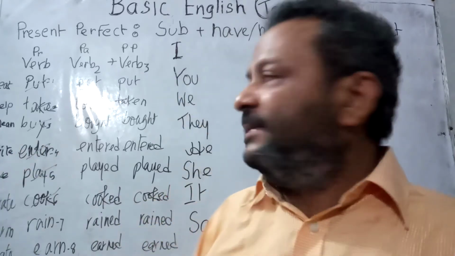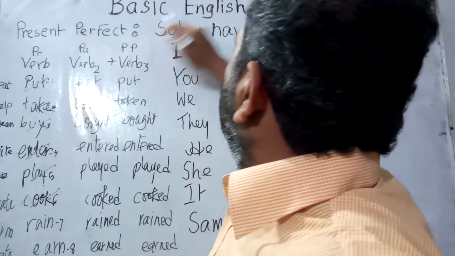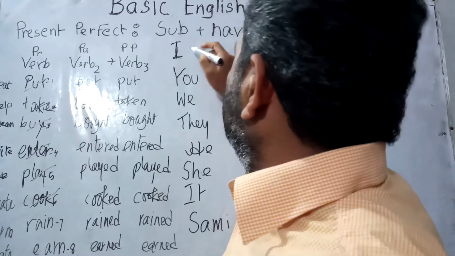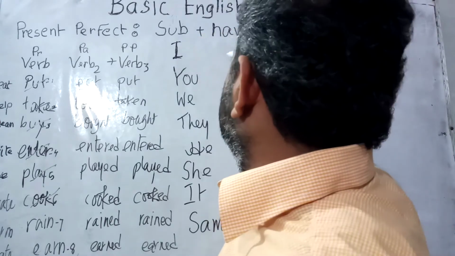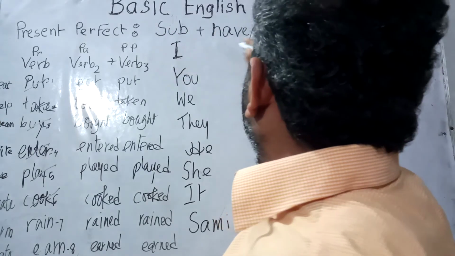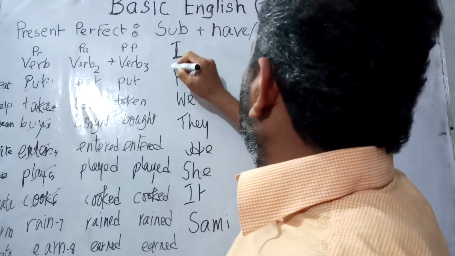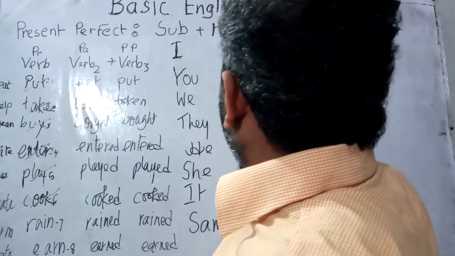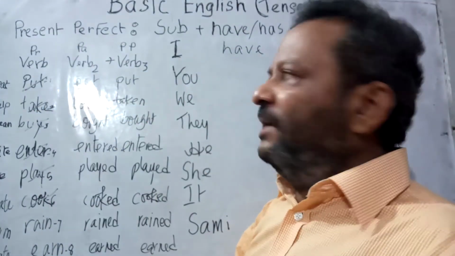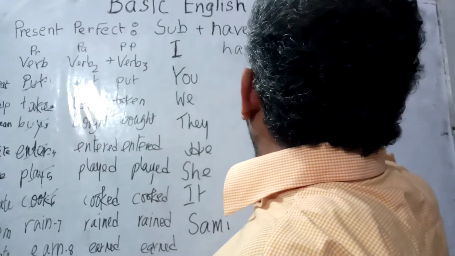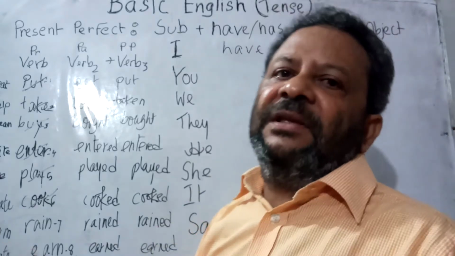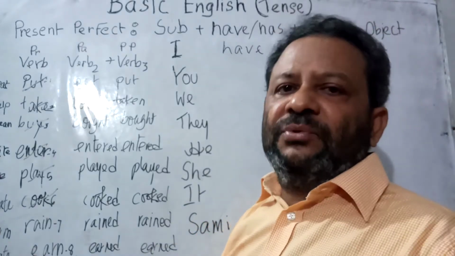Now let us make sentences. There are 8 subjects: I, you, we, they, he, she, it, some. Let us make a sentence by the word I first. As per the structure, it is written here: subject, have, has, verb 3, object. Now out of these two words, have, has, the word I is going to take have. I have. And if I consider that the verb is put, then third form, that is verb 3, would be put. So I have put, P-U-T, I have put. If the object is it, you can say I have put it here.